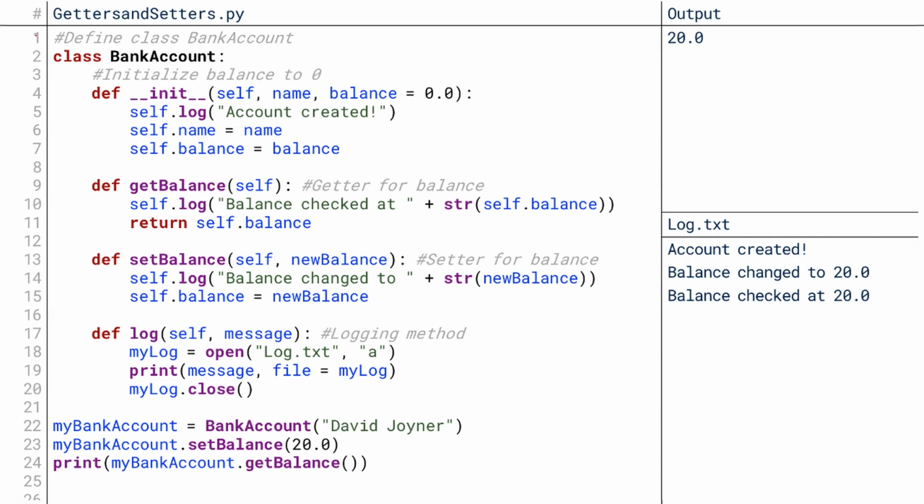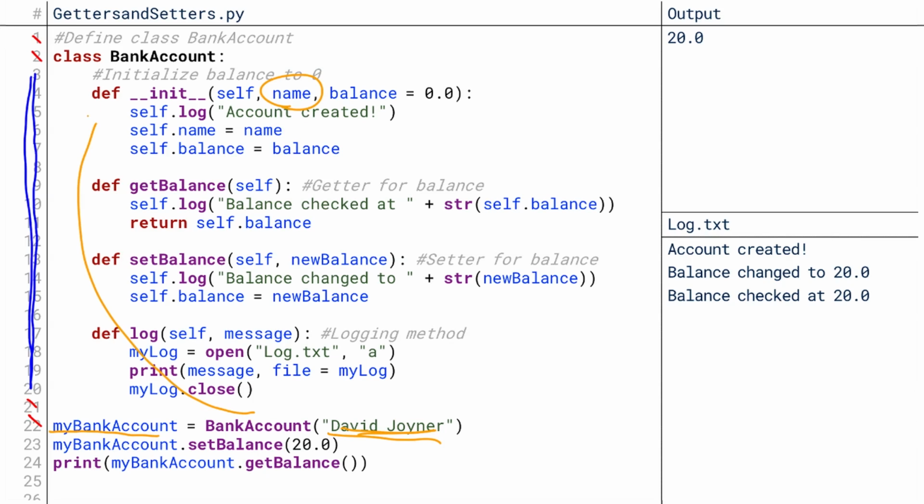So as before, when we execute this code, it encounters class bank account on line 2, and that's just loading the idea of a bank account into working memory. So it skips, for now, all the code indented under class bank account. It's not going to use those until it needs them. Then on line 22, it needs them. We create a bank account with the variable named myBankAccount and with only one argument, David Joyner. Name was not a keyword argument, so this argument is required.